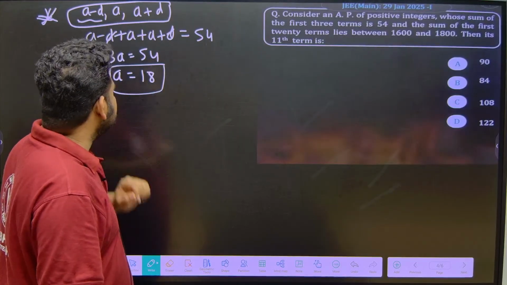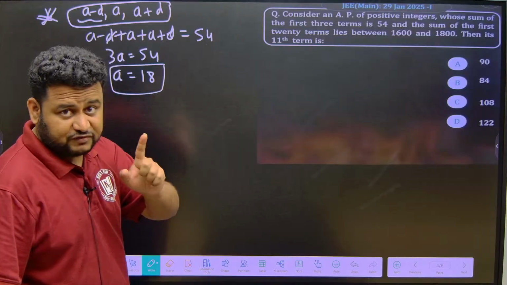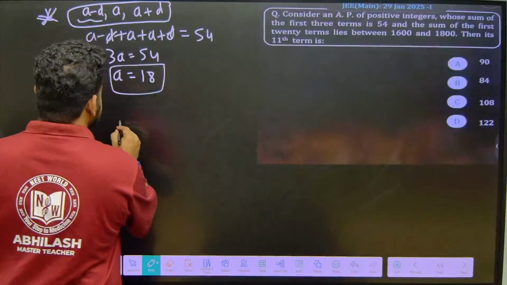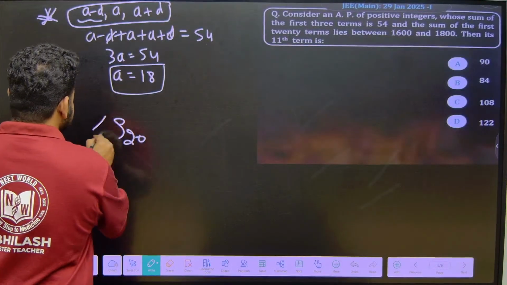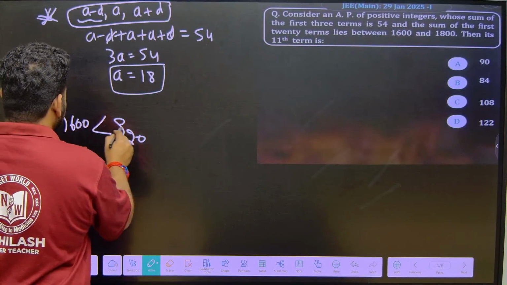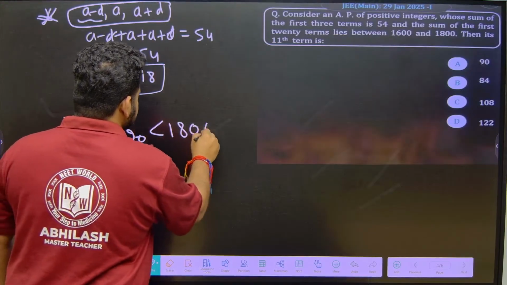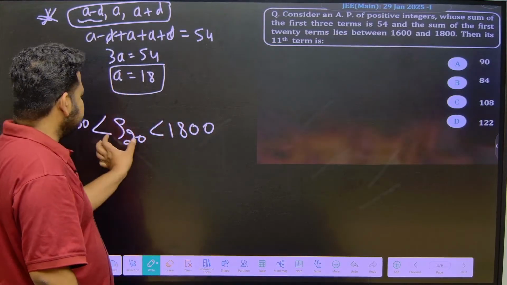So, we got A is equal to 18, but this is not the first term. This is just A, the second term. We still did not get the first term. Now, they are asking us to find what? The sum of the first 20 terms lies between 1600 and 1800, then its 11th term is what? They are asking the 11th term. So that means the sum of the first 20 terms, S20, lies between 1600 and also 1800.